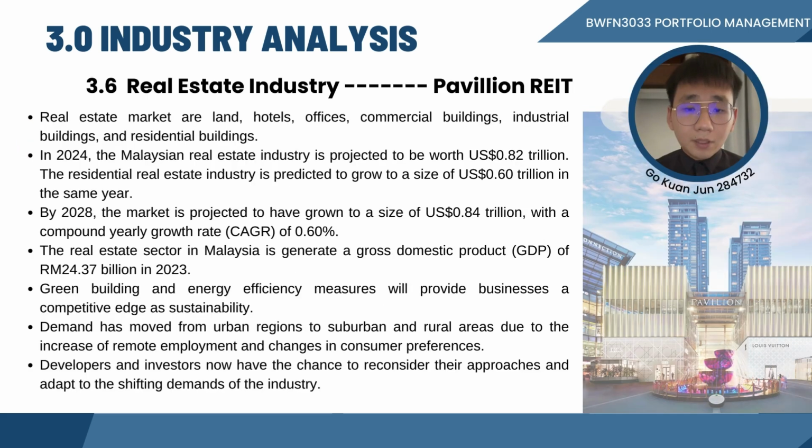The 6 primary property kinds in the real estate market are rental, hotels, office, commercial building, industrial building, and residential building. In reality, every kind of property serves a distinct set of customers and functions. For instance, an industrial warehouse and an apartment may have very different development requirements, yet they both belong to the same institutional framework with regard to property, funding, legal considerations, and even building. The real estate sector in Malaysia is expected to generate a GDP of 24.37 billion ringgit in 2023.